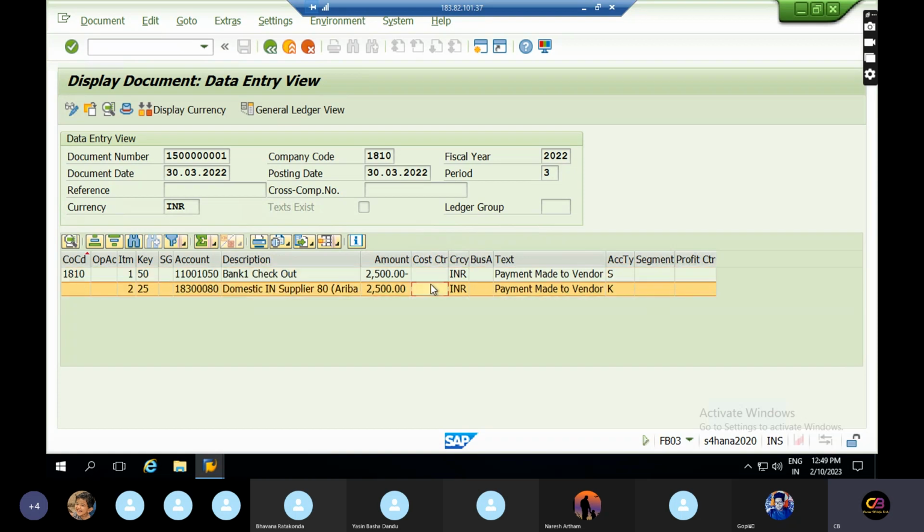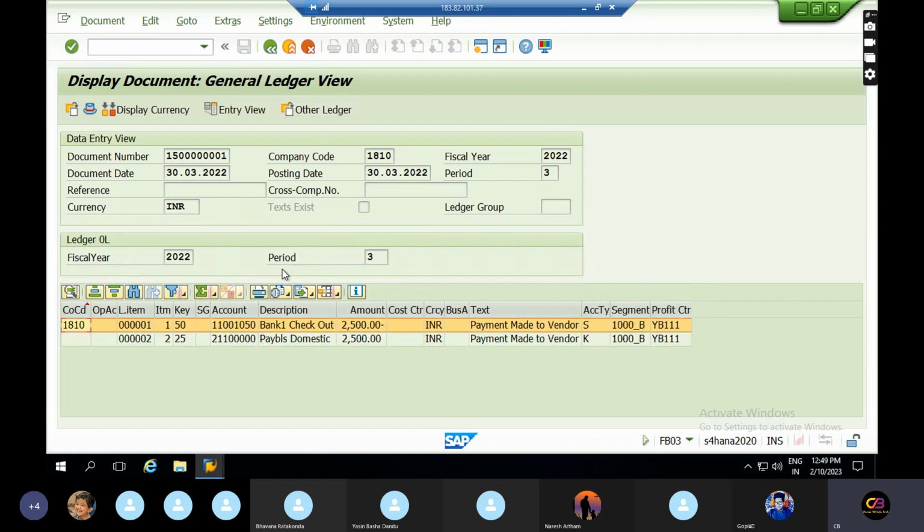Here the cost center is also not given. Let's see what happened. So here the cost center should be the same, there is nothing else. It's not split, but it should be split with the different segment and profit center. How has this segment and profit center come over here? Because in the IMG screen I have given this segment and profit center by default. So that is the reason the system split like this.